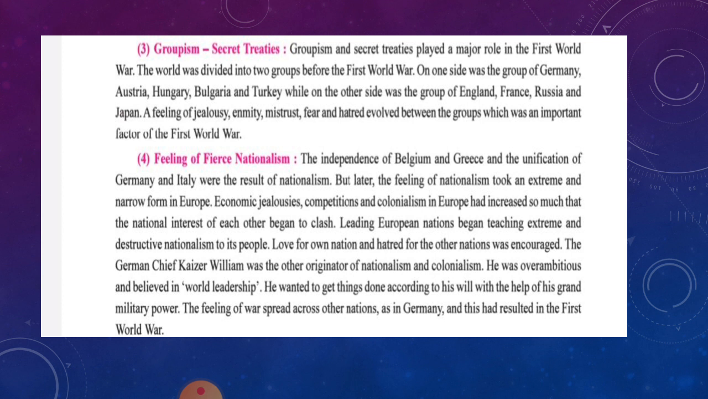He was overambitious, and he believed in world leadership. He wanted to get things done according to his will, and he wanted everything to run according to his wish. With the help of his grand military power, the feeling of war spread across the other nations also, as in Germany. And this resulted in the First World War.